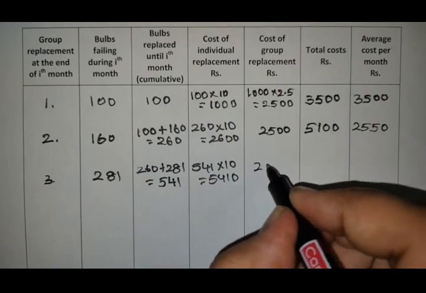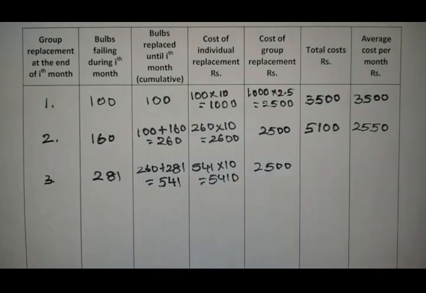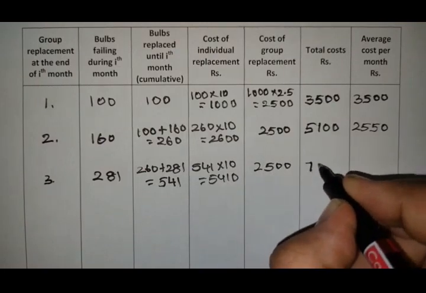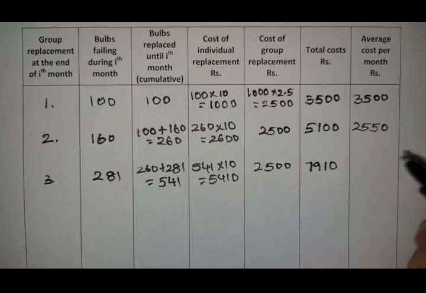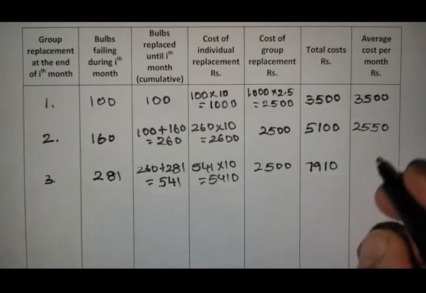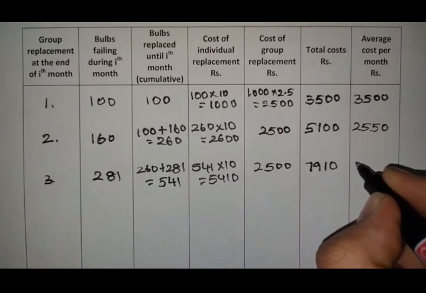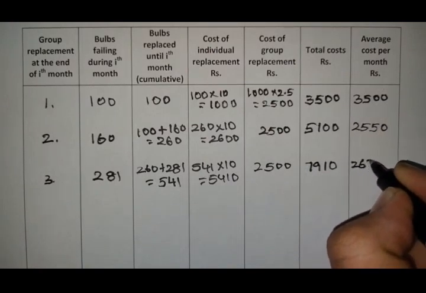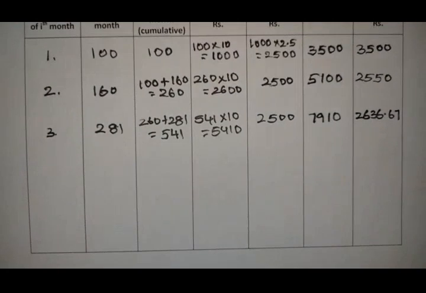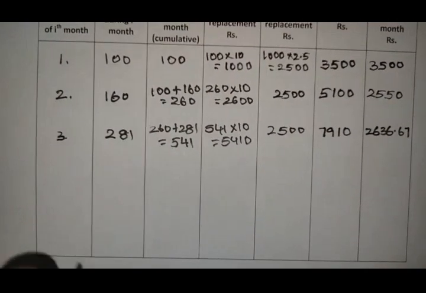And the group replacement is 2500. The total cost will become 7910. And the average cost, 7910 by 3, you will get 2636.67 rupees.